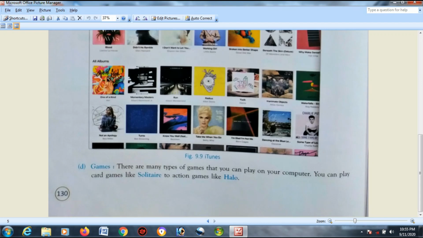For example, if you have heard the name Call of Duty, it is an example of a software. It is a game. Okay, but it is not pre-built. You need to install it from outside. But Solitaire, Halo, Chess Titans, these are a few of the games which you do not need to install from outside. These are pre-built. Okay.